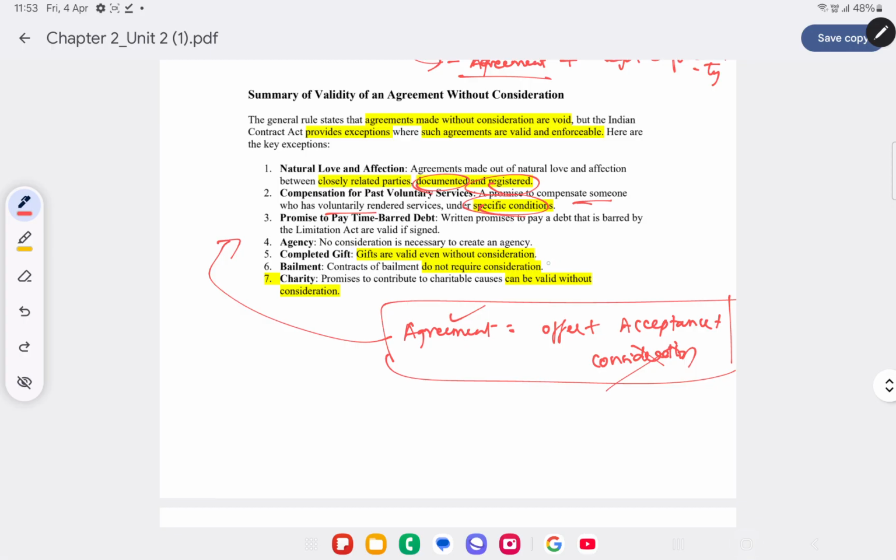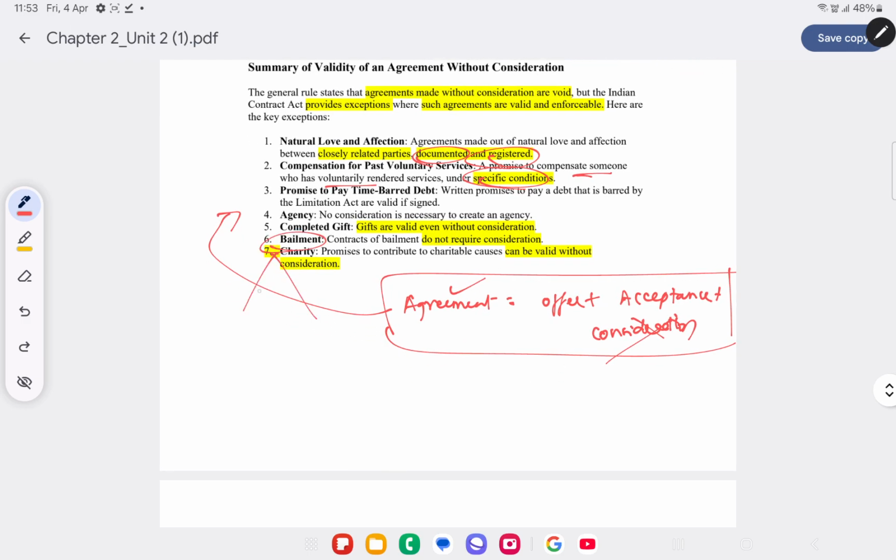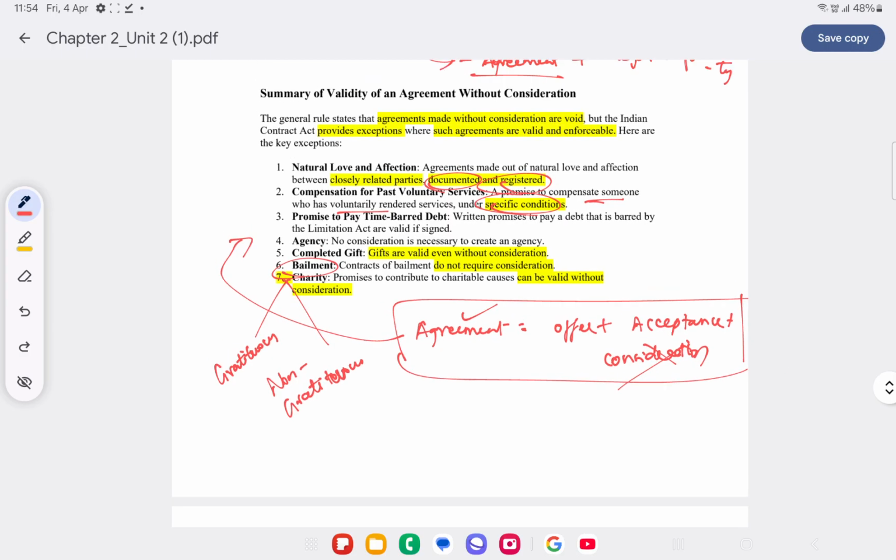Bailment. Bailment also does not require consideration. Bailment can be classified into two categories. One is gratuitous bailment, another one is non-gratuitous bailment. Now, what do you mean by gratuitous bailment? Gratuitous bailment is a bailment which is done with no expectation of any consideration. Non-gratuitous is basically where you expect something in return.